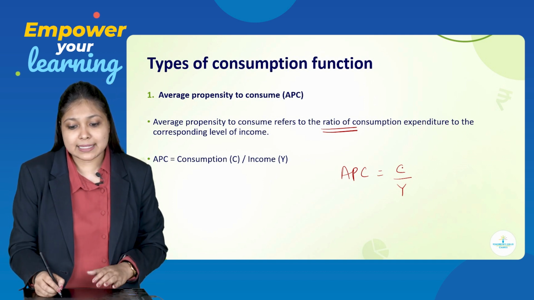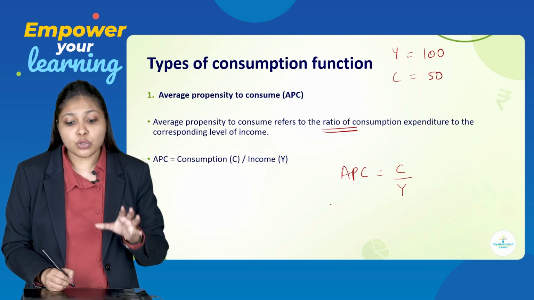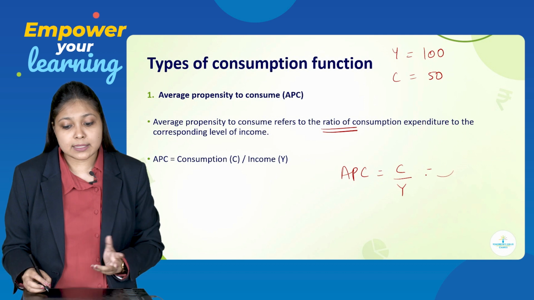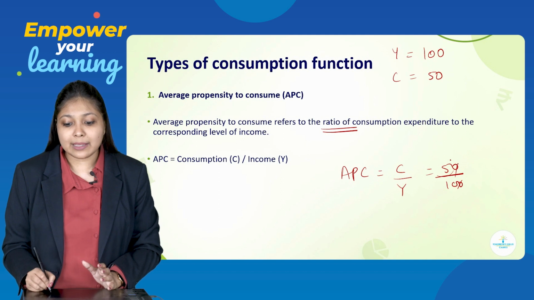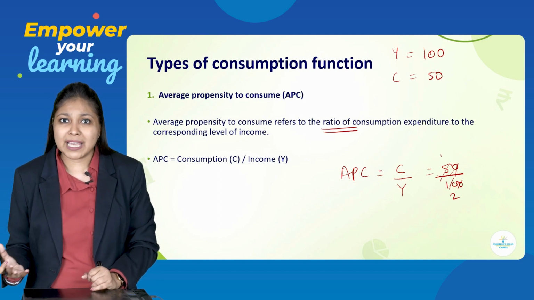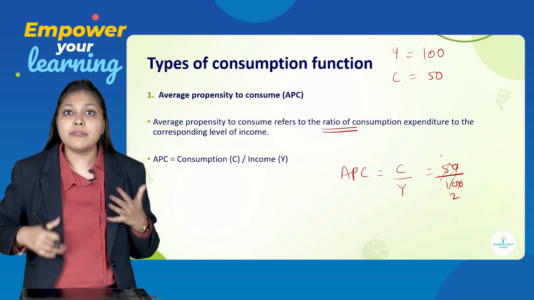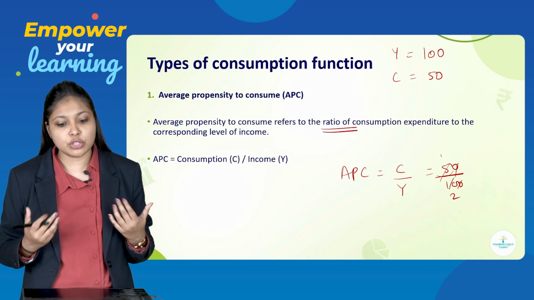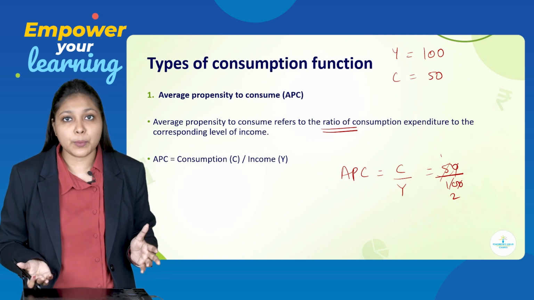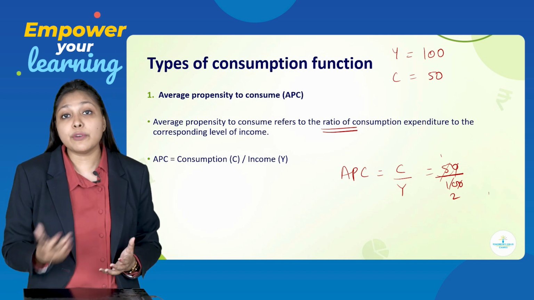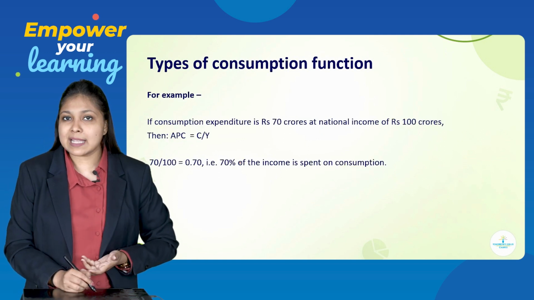For example, I say that income is 100 rupees and consumption is 50 rupees. Tell me what will be the APC? APC is C upon Y. So, C is 50 upon 100. Half, that means 0.5 proportion of the income will be used by the consumer for consumption expenditure. This is how you calculate APC. In exam, there is a possibility of numerical questions for 2 marks or 1 mark, or for MCQs at times.